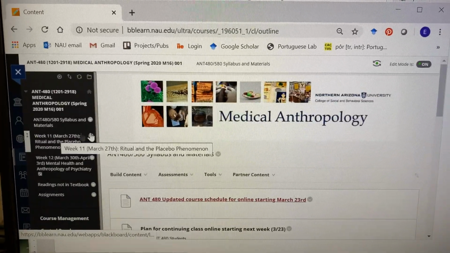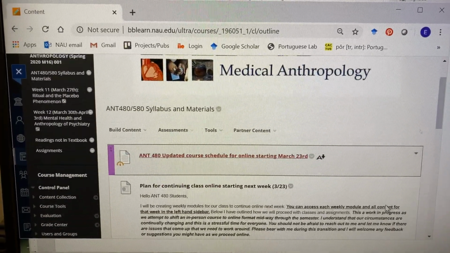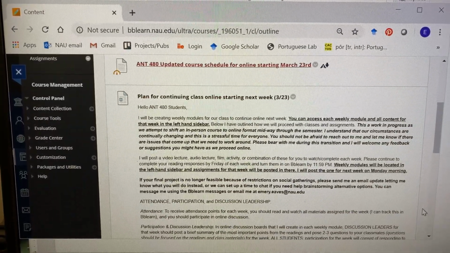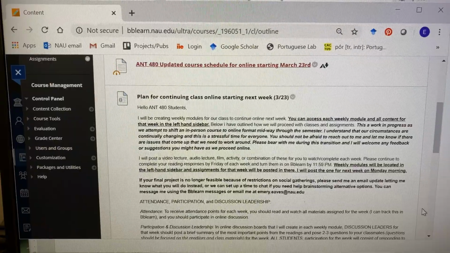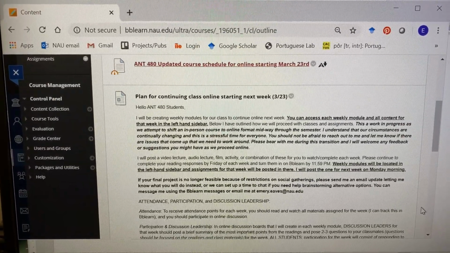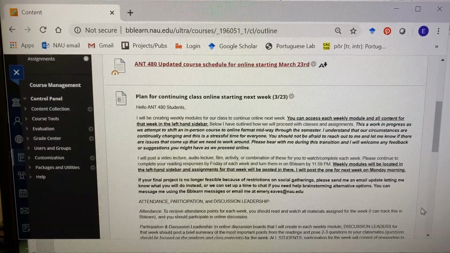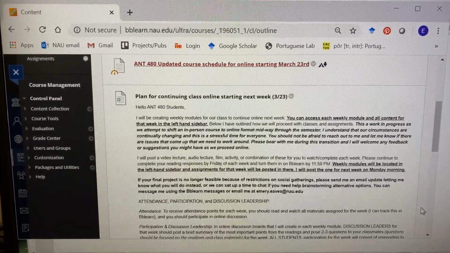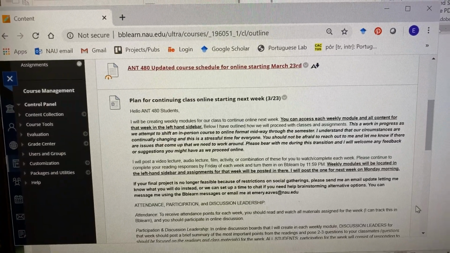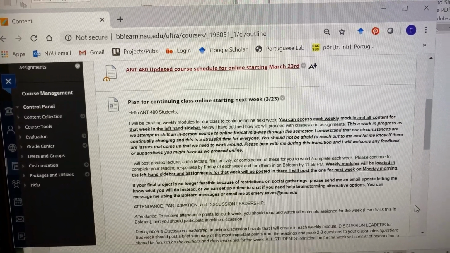Under this tab, the syllabus tab, I want to show you real quick that I have posted our plan for continuing online class next week. The main change is those discussions going online. And then the weekly modules. The weekly module will also have in it, when there's a major assignment due, the assignment linked in that weekly module. So the weekly module should be the main place that you need to go.